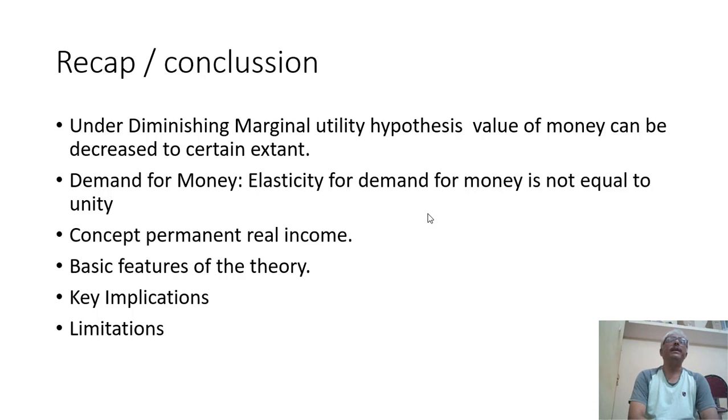It is everywhere. Limitations: it is very important to keep in mind that it is a general explanation of the quantity theory of money. It has not been explained fully scientifically. That is the observation by other economists. So these are the things which we understood in the theory of Milton Friedman, the restatement of the quantity theory of money.